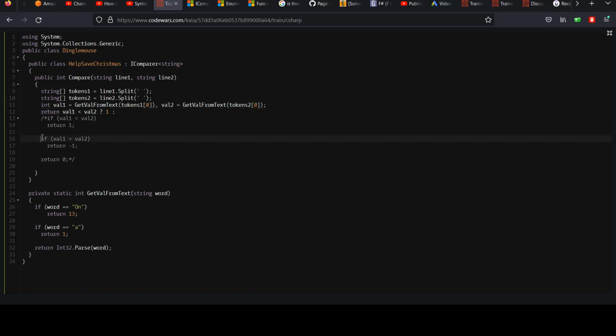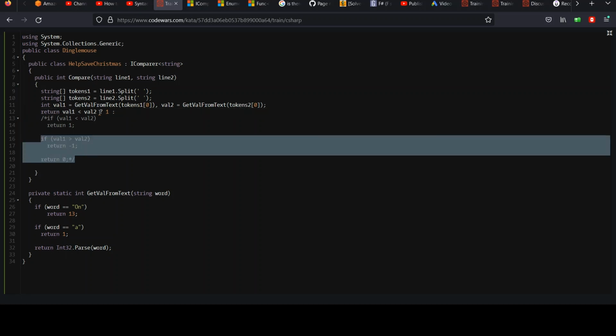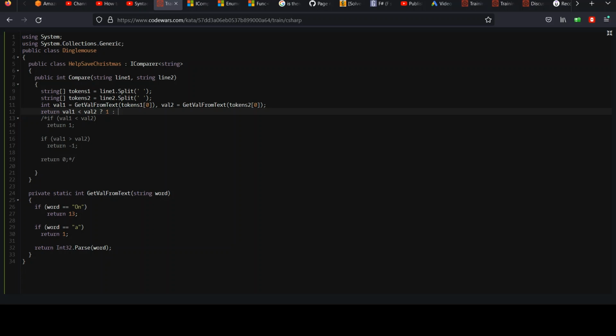Otherwise, we've got two other conditions, so I'm kind of chaining these. I'm going to put another ternary in here. And if you think this is confusing and not readable, by all means, you can leave it the way it was. But you could also say val1 greater than val2, colon, in that case it was -1, else 0. And so you kind of have this compound statement. I don't think it's terrible. I wouldn't argue with anybody who said you shouldn't chain those together, so I'll leave that at your discretion, whether you think that's appropriate or not.